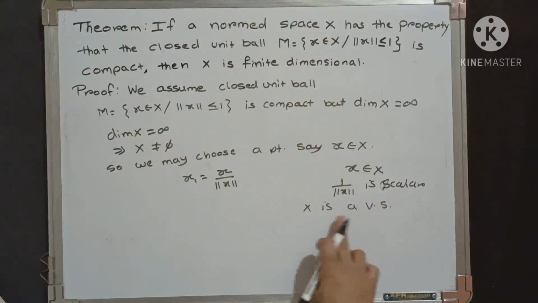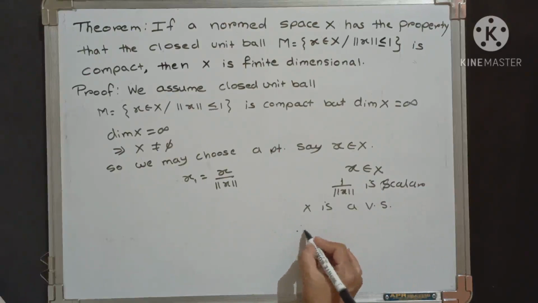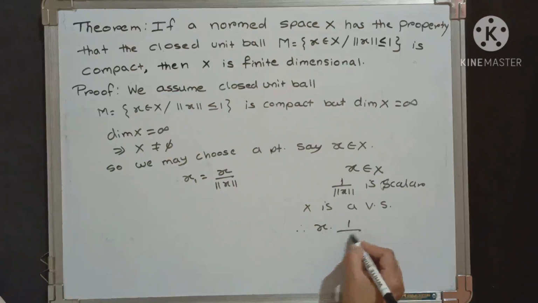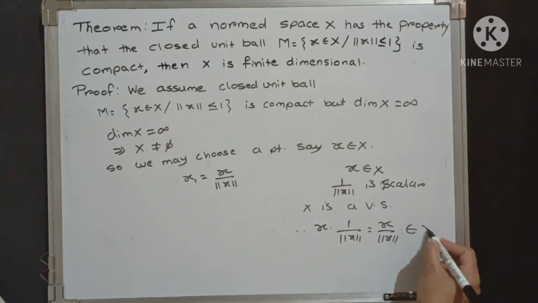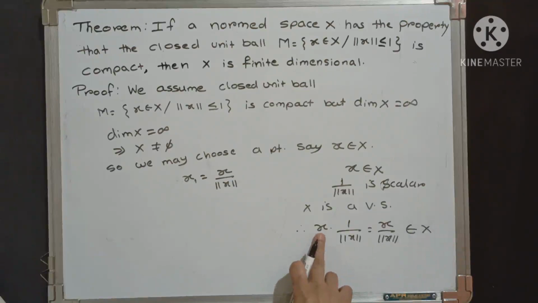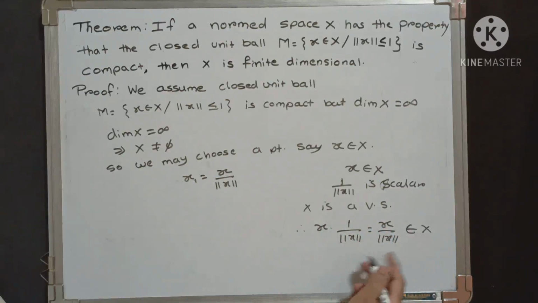As capital X is a vector space, it is closed with respect to scalar multiplication, and therefore x into 1 by norm of x, that is x by norm of x, is again an element of capital X, because small x is an element of capital X. That element is nothing but x1. x1 belongs to capital X.